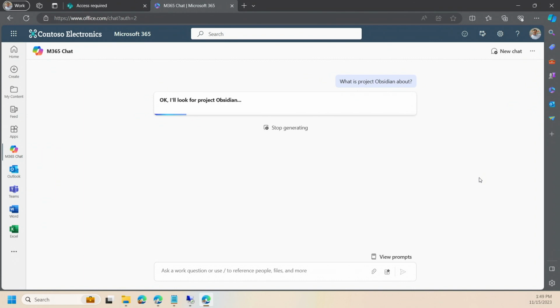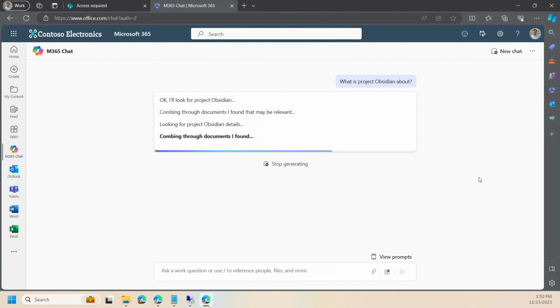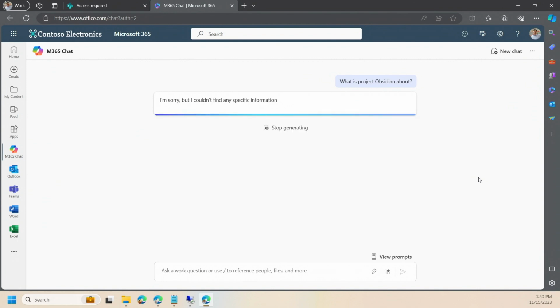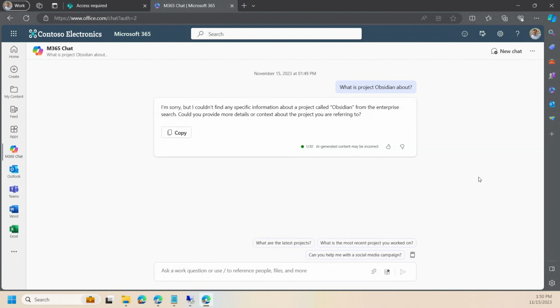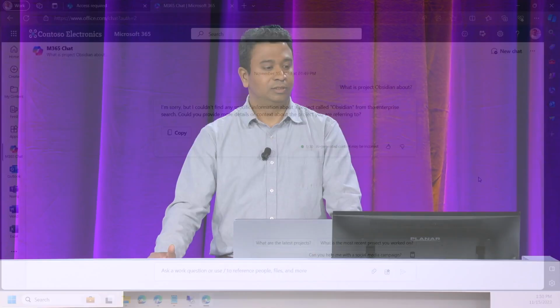What is Project Obsidian about? And what we hope to see is that Copilot, knowing that Diego does not have access to Copilot, will say, I can't find anything. This is exactly what we want to make sure happens. Your data is safe, grounded to the user that is asking the question, right? So if Obsidian is something that Diego should not know about, Copilot is not going to find that answer somewhere in your organization and give Diego that input. This is exactly the kind of grounding we expect to keep your data safe and secure.